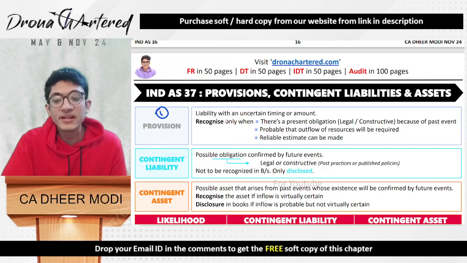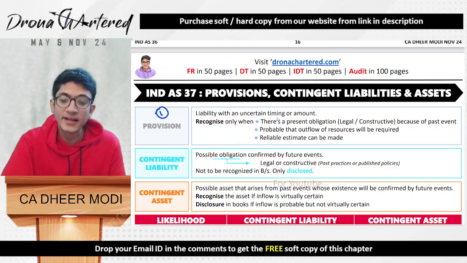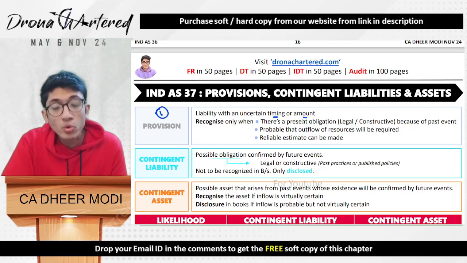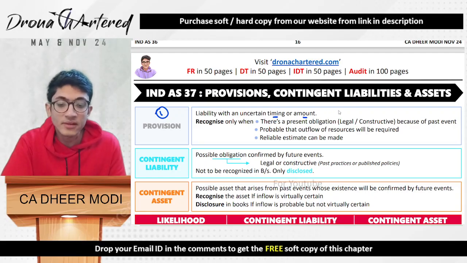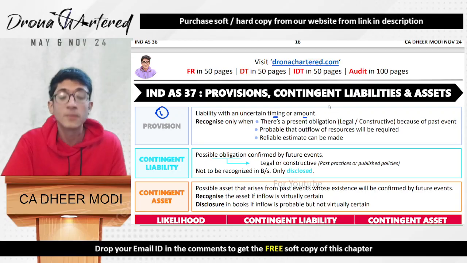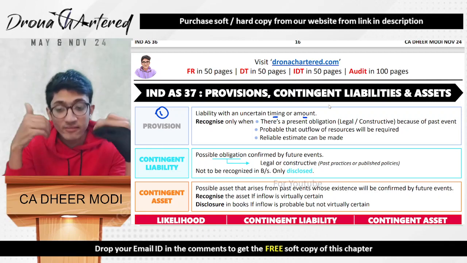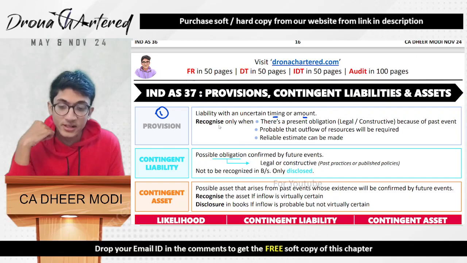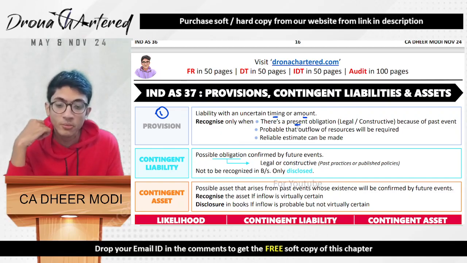Provision is a liability with an uncertain either timing or amount. So, you either don't know when this will happen or you don't know for how much this will happen. Say, for example, when you say provision for bad debts, because you know that there will be a provision, but I don't know how much. So therefore, you will recognize only when there is a present obligation.